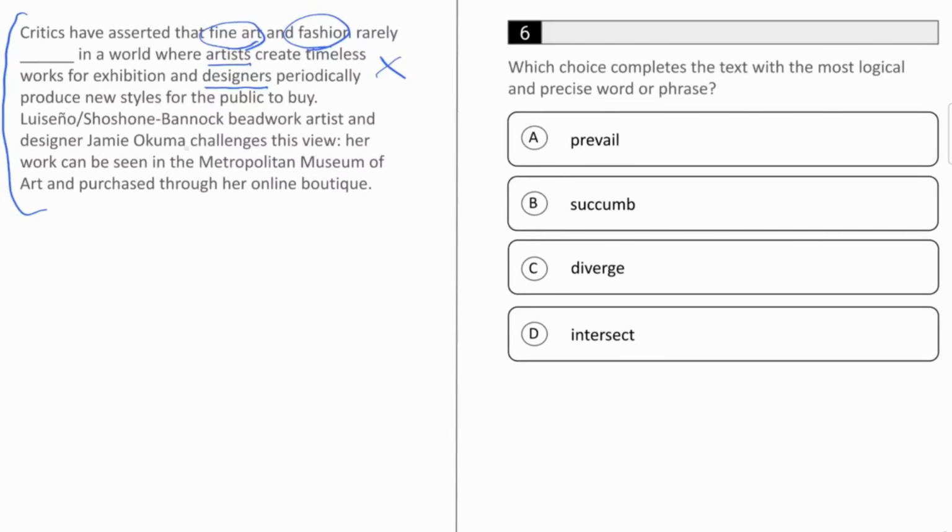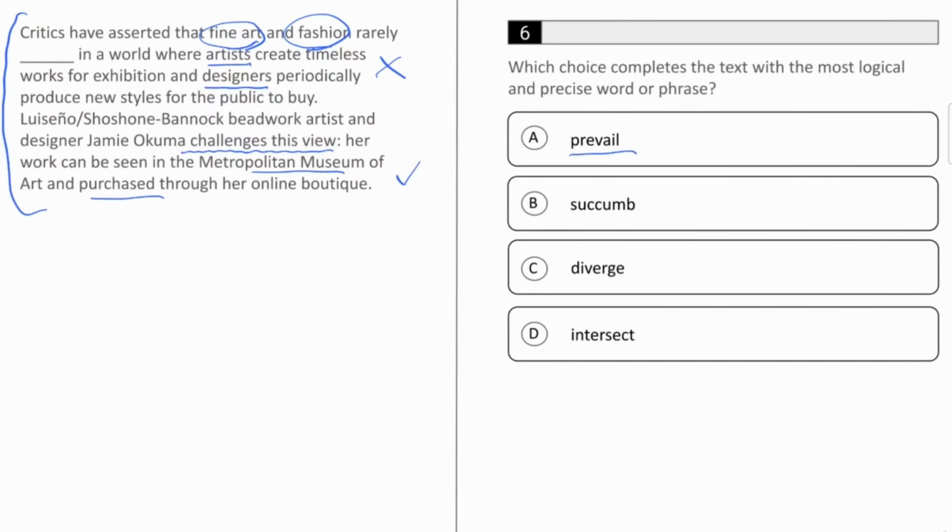It tells us that the work of this particular artist and designer challenges this view, that she is doing both of these things. She's producing work that's in museums and can also be purchased. So it seems like we're talking about a view that art and fashion rarely go together. Now that we've made that prediction, we can take a look at our answer choices.